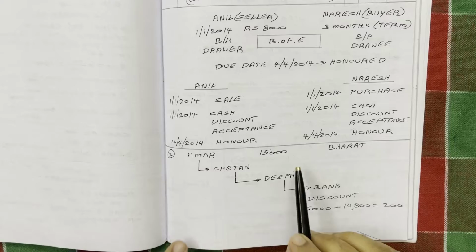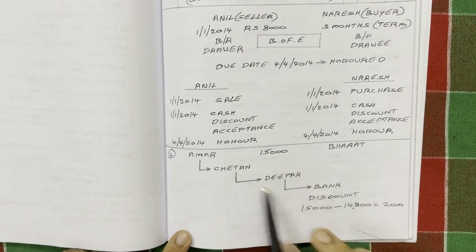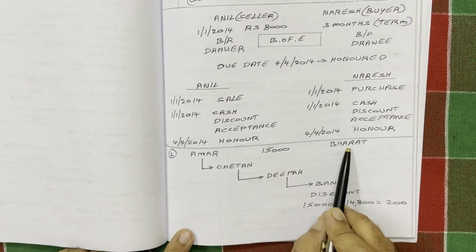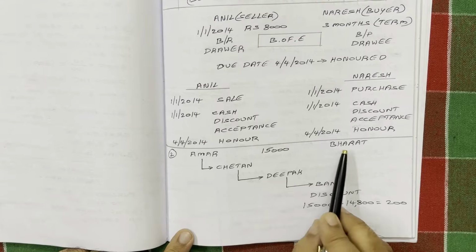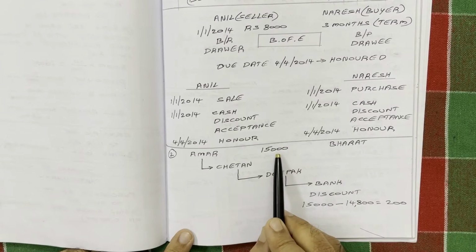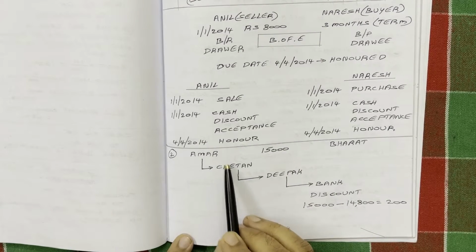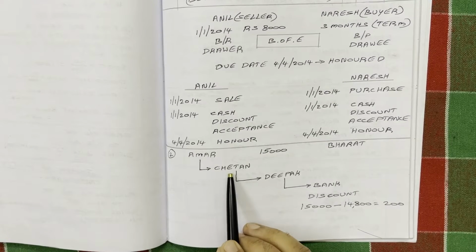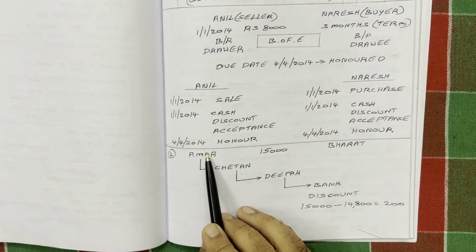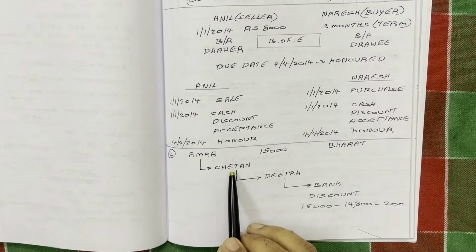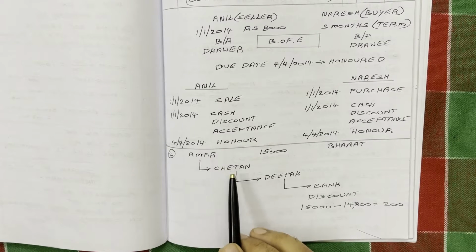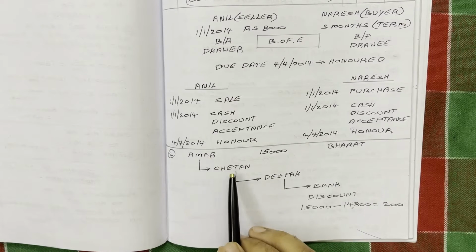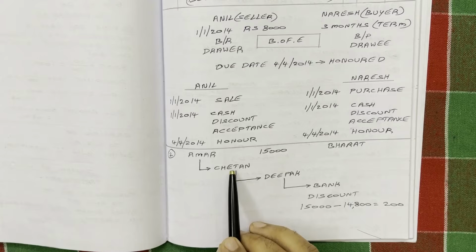This is the question. I have roughly written the important points of the question here. Amar prepared a bill on Bharat, so Amar is the drawer and Bharat is the drawee. Bill amount is 15,000 rupees. Chetan is a creditor to Amar. Previously, Amar took some benefit from Chetan. Now Amar has to pay 15,000 rupees to Chetan. So instead of paying in cash, Amar transferred this 15,000 worth bill to Chetan. That is known as endorsement.